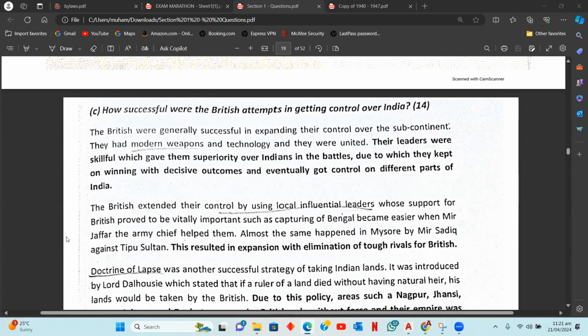This factor led the British to become successful, right? They were superior over the Indians. They were winning all of the battles with decisive outcomes, with clear victories, right? And hence they became successful and they took control of India. This is the first success.